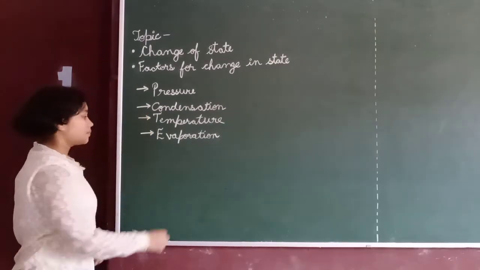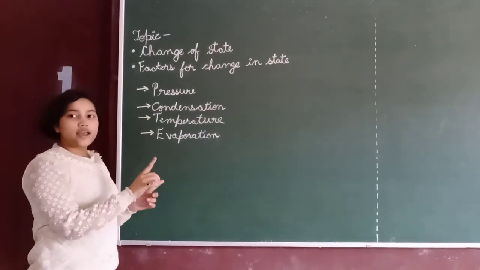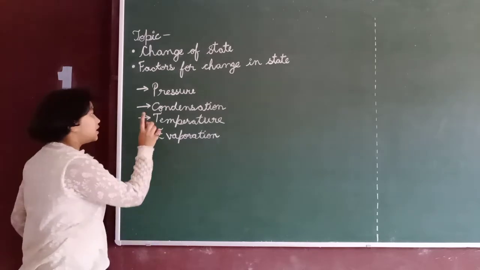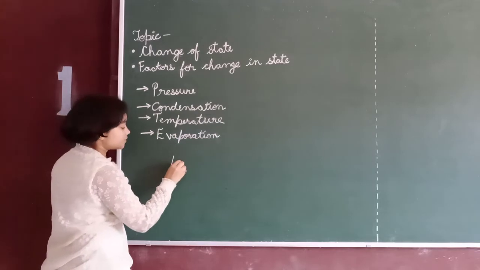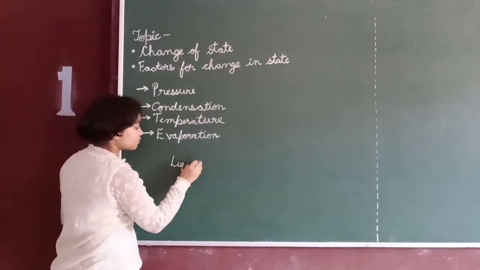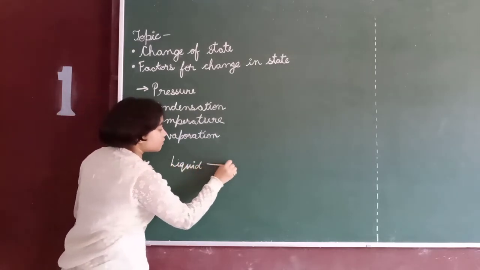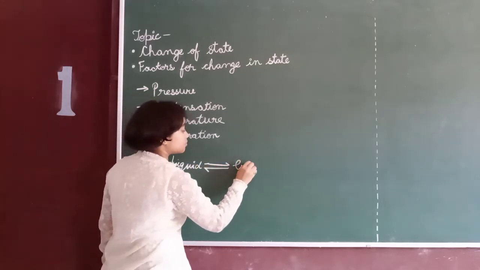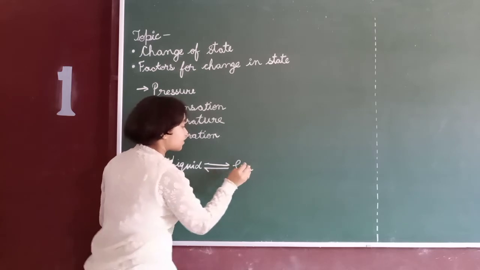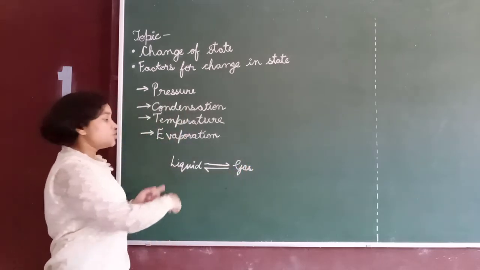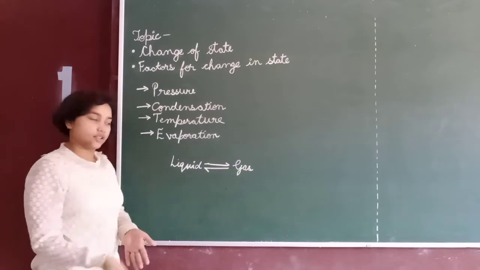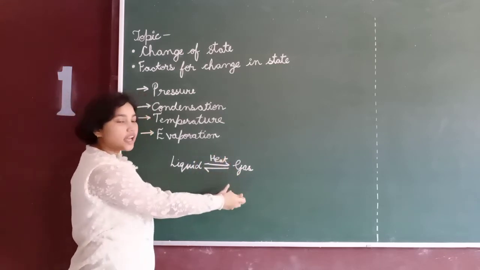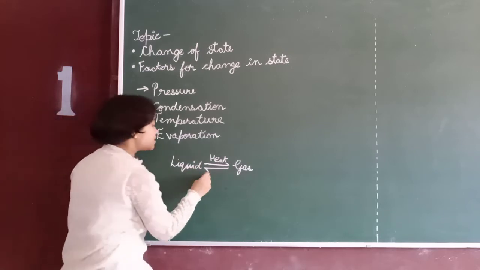Now condensation. Condensation only happens in liquids to gas and gas to liquids. Liquids can be changed into gas on applying heat. But gas can be changed into liquid on condensation.